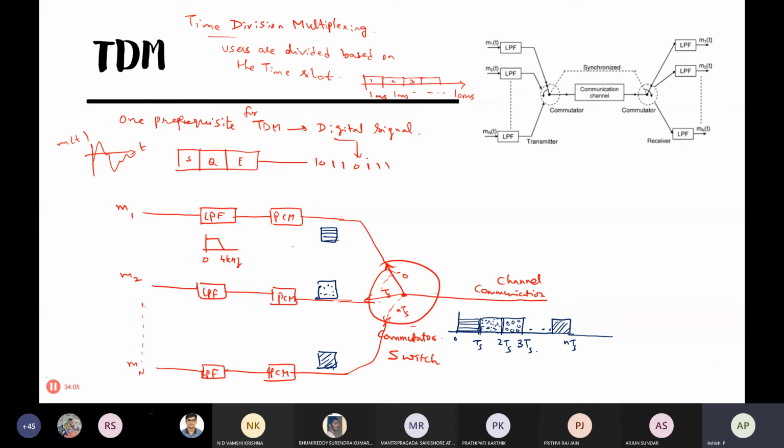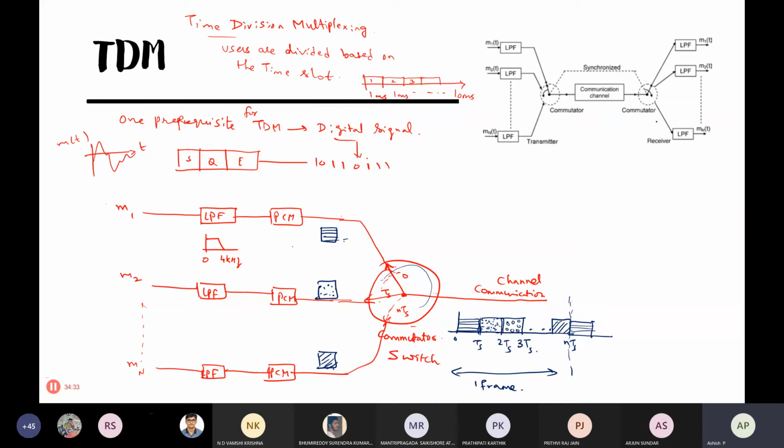Once this full cycle is over, it is called one frame. And once this is over, the chance will come again to the first user. The commutator switch rotates and goes back to the first position and takes the bits from the first user, and it goes on like that.